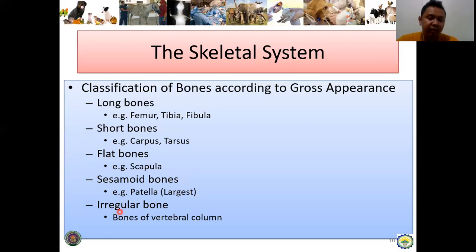And then irregular bone. So by the name itself, irregular murag di magkadama og dagway. So amo na siya. An example is bones of the vertebral column, the cervical, the thoracic, the lumbar, the coccygeal, and the sacral. So later niyo ma-appreciate yun lang na later. So okay.